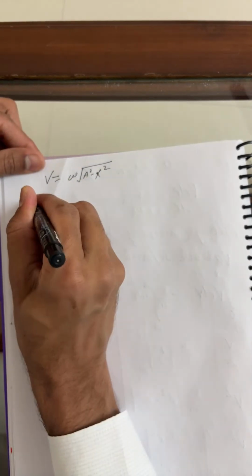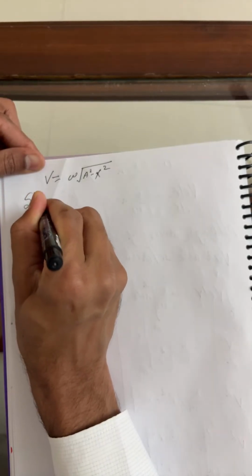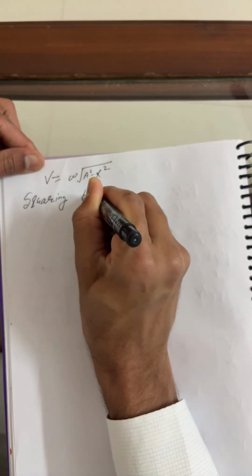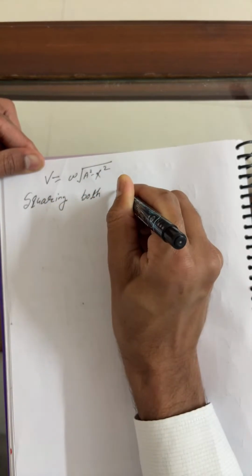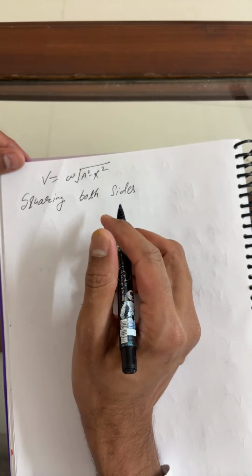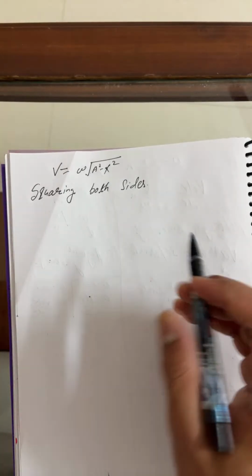Do squaring, squaring both sides. God bless you, you are literally active here. Can you write your name? Devi, can you write your name? You are also regularly watching my channel, since I can see the last 1 hour approximately. Can you write your name so that I can call you by your name?